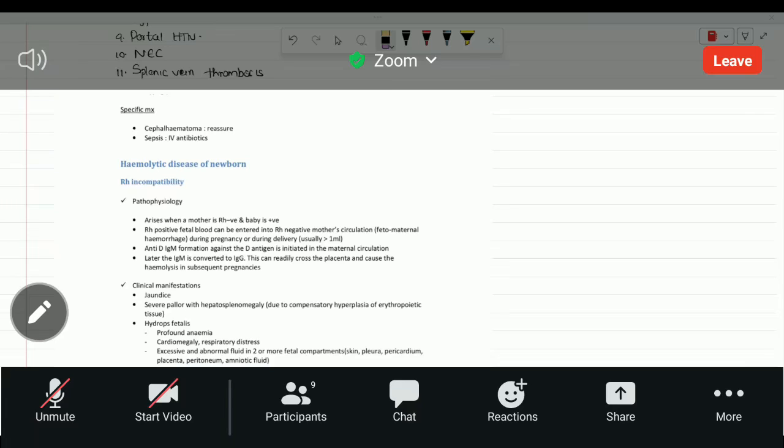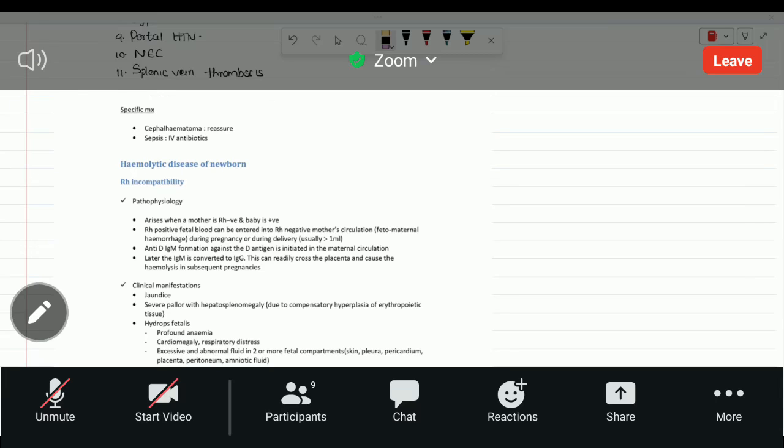Something about the RH incompatibility. So again, it can cause the jaundice, and I have mentioned the complication, hydrops fetalis, intrauterine death, and the kernicterus. And I didn't mention much about the RH incompatibility because we have studied in detail, apart from the pediatrics, the in and out about the RH incompatibility. So these are the complications: hydrops fetalis, intrauterine death, and the kernicterus. Only there is one method of management, that is to prevent the RH incompatibility.